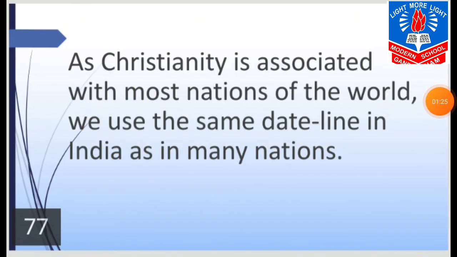As Christianity is associated with most nations of our world, we use the same dateline in India as in many nations. As many nations use BC and AD, we Indians also use the same AD and BC after the year. BC shows that the time period belongs to before the birth of Jesus Christ, and AD clarifies that it is after the birth of Jesus Christ.